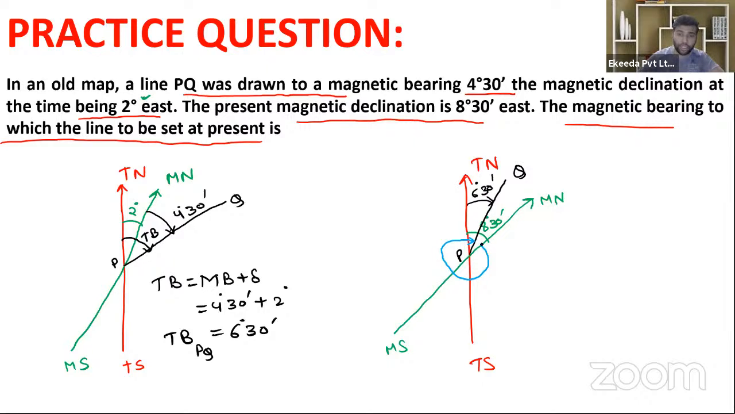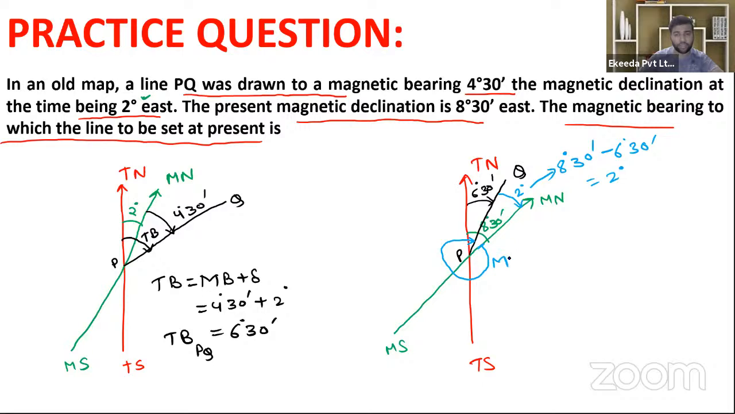Now if we measure from this point and finish at this point, then the complete angle will be equal to 360 degree. And this angular difference will be equal to 8 degree 30 minute minus 6 degree 30 minute, because the angle measured from the true north to the magnetic north is 8 degree 30 minute, and this is 6 degree 30 minute. So the total angle difference between these two lines will be 2 degree. So this angle will be 2 degree.